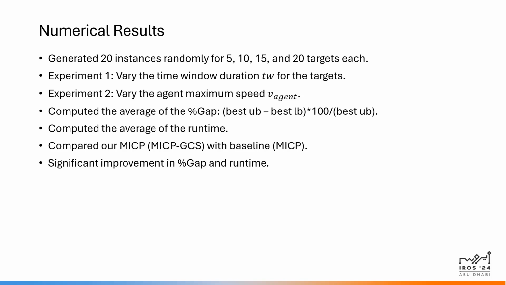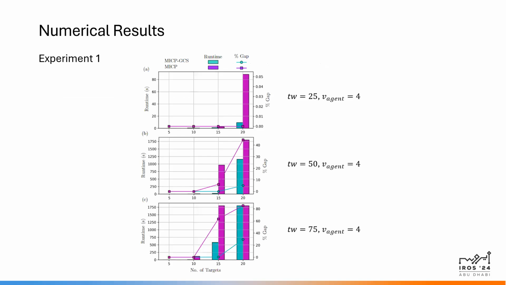So we compare our mixed integer conic program, MICP GCS, with the baseline, and we saw significant improvement in percentage gap and runtime. So this is the first experiment. Our approach is much less affected by increase in time window duration as compared to the baseline. Consider, for example, time window of 50. Here, for 15 targets, our approach converges fully while taking negligible time, while the baseline on average gives a gap